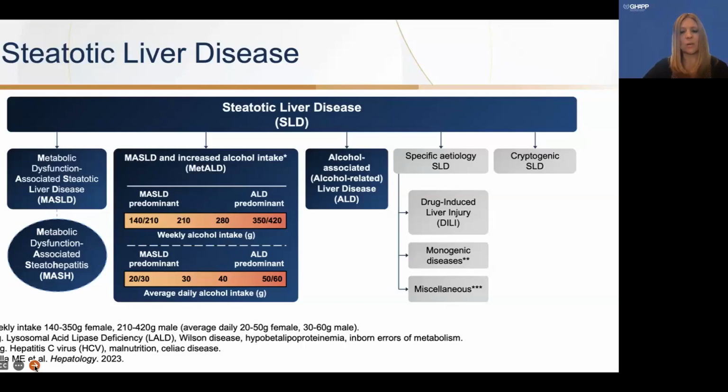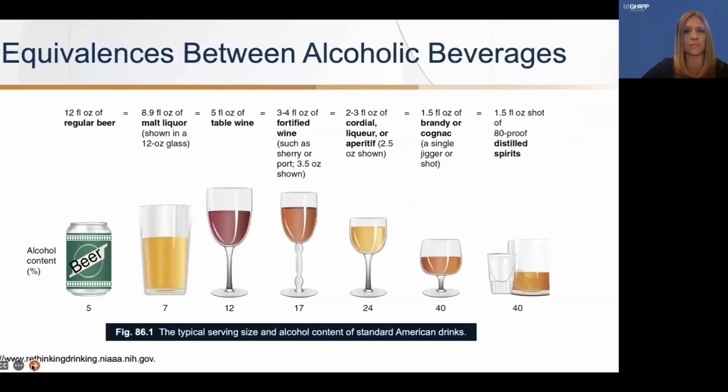Our next category here is our alcohol-associated liver disease, just ALD independent of any metabolic factors. And then we have our specific etiologies. This is our drug-induced liver injury, also known as DILI, our monogenic diseases, such as lysosomal acid lipase deficiency, Wilson's disease, or inborn errors of metabolism. And lastly, we have our miscellaneous category, which includes hepatitis C virus, malnutrition, and celiac disease. And then on the far right, we have our cryptogenic steatotic liver disease, which is of unknown etiology.